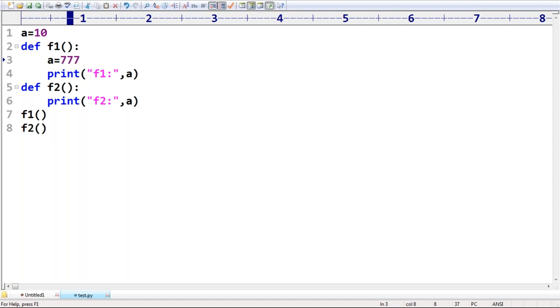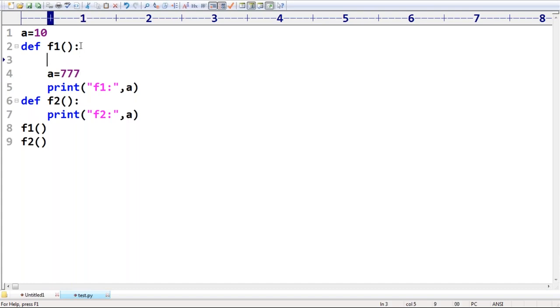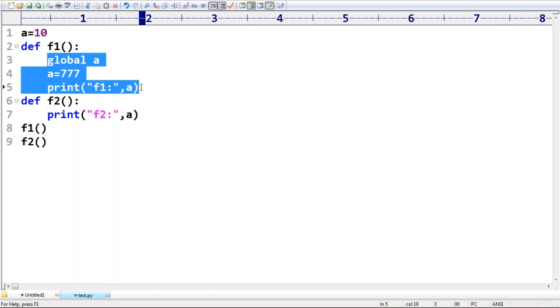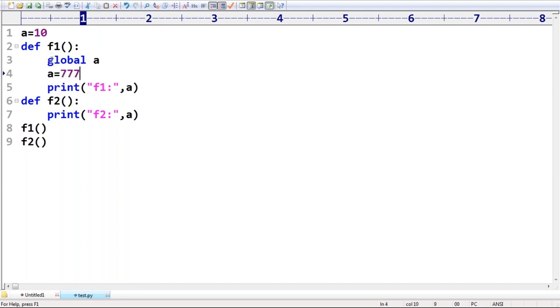Okay, good. What you have to do to make this variable available to this function is to take global a. So inside this function, if I'm using any a, then it is always going to refer to the global variable a only. Don't consider the local variable. Then automatically the global a value will be changed. That's why f1 will become 777. Next, the global value already got changed.